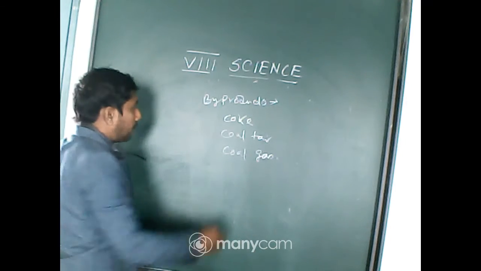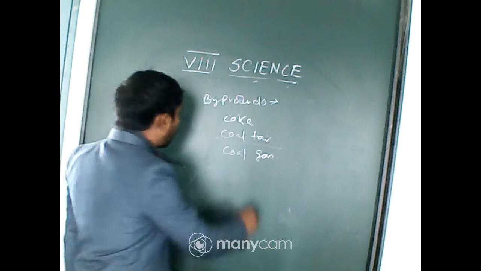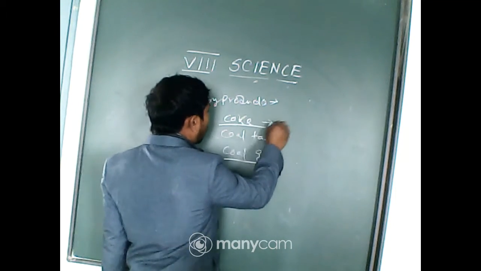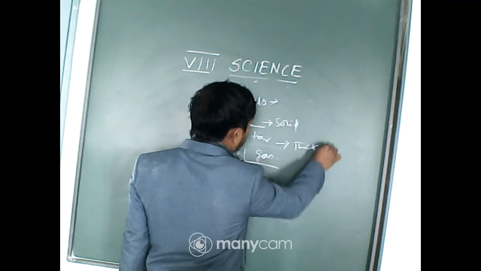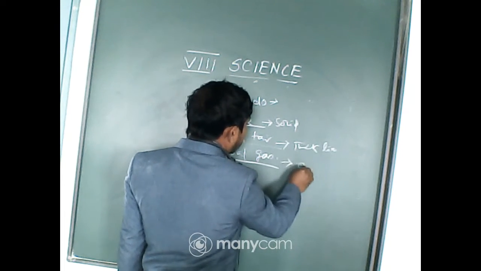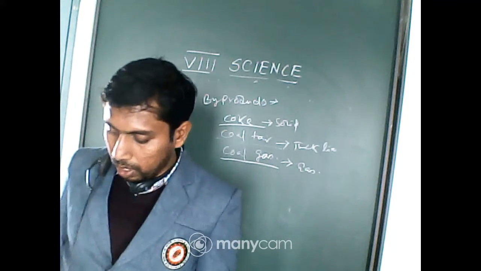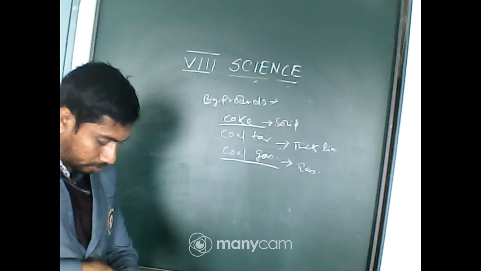From the name, tar means it is a thick liquid. Coal gas is in gaseous form, and coke is solid. Coke is solid, coal tar is a thick liquid, and coal gas is a gas. Now we have to come to the definition of these one by one.